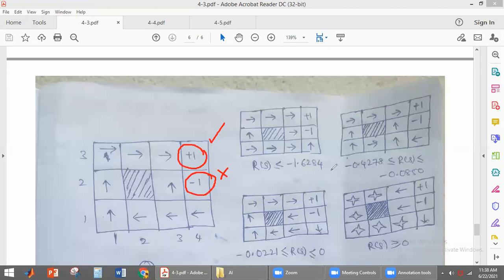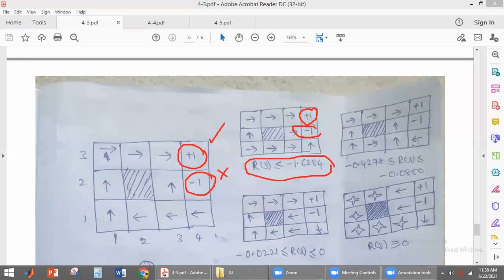If the reward is like this, the agent will always be terminating at one of the terminal states. It does not worry about whether it is +1 or -1. It wants to terminate at whichever terminal state is shortest. So the optimal policy for this reward is given by this figure, and the optimal policy for this reward is given by this figure here.